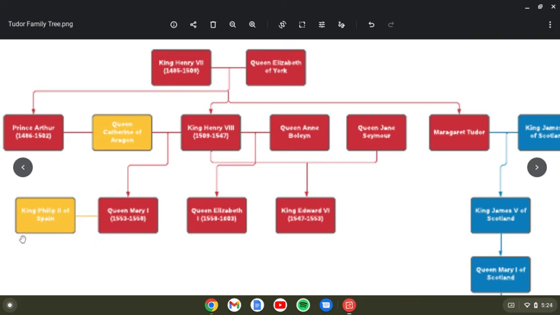She married her cousin, Philip II of Spain, Queen Catherine of Aragon's sister's son's son, so her grandnephew, Philip II of Spain. So they ended up getting married, though Mary never had any children, possibly because she had uterine cancer. She died in 1558 and then passed the throne to her Protestant sister, Queen Elizabeth, who became Queen Elizabeth I in 1558.